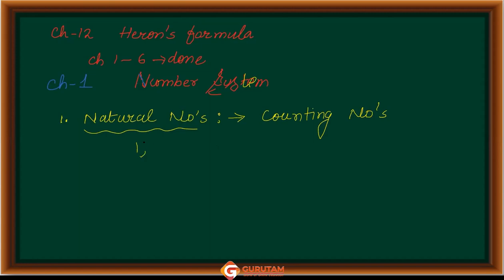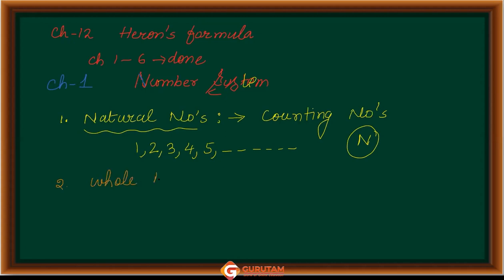ask you to count the number of notebooks in your bag, right? How do you count? One, 2, 3, 4, 5, 6, and so on, right? And the collection of natural numbers is represented by the letter N. N stands for the natural numbers. Good, you are right. Acha, then what are the whole numbers?